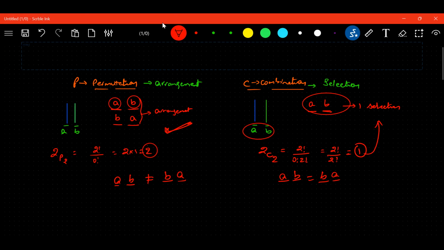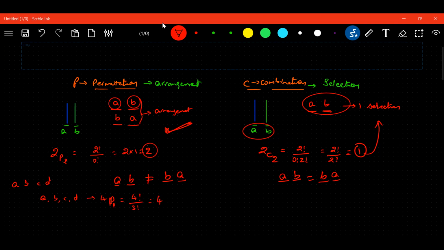Suppose I have given 4 letters to you: A, B, C, D. I asked Shashank to take one letter at a time. How many ways is it possible? First, I can take A, or I can take B, or I can take C, or I can take D. Means 4P1. Am I right? Means 4 factorial upon 3 factorial. It is nothing but 4.